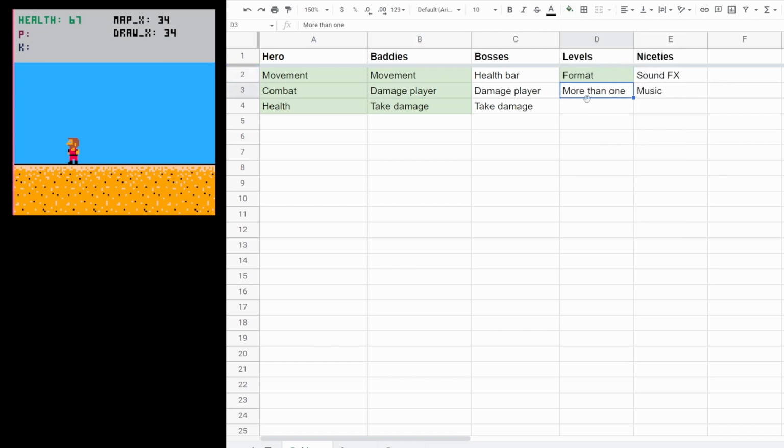More than one. We haven't done the level changes yet, so we'll have to add that. And also I want to put in reset on player death. Right now we don't have that capability. We just kind of crash the game when the player dies. So that's a new requirement.